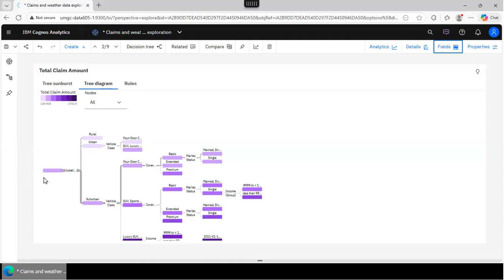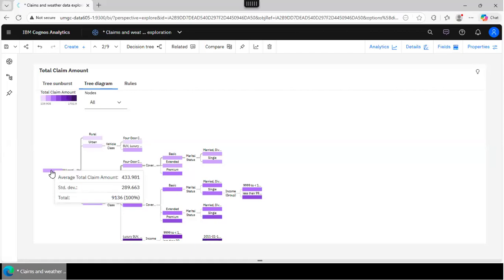We read the decision tree from left to right. This node represents all data. So if I hover, it's going to tell me that the overall average total claim amount is 433.98. And it shows me the total number of records here, right?